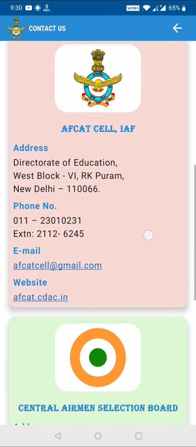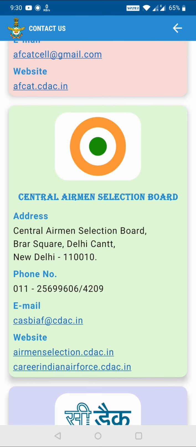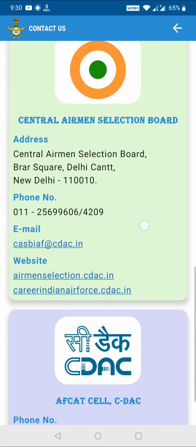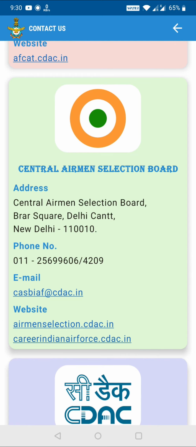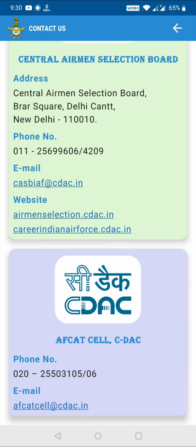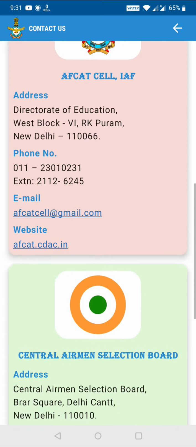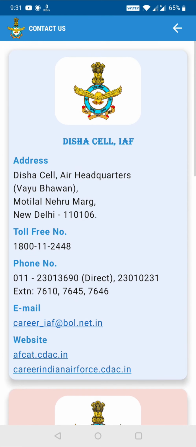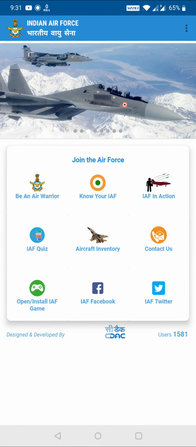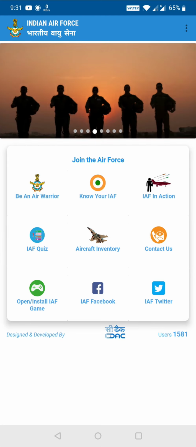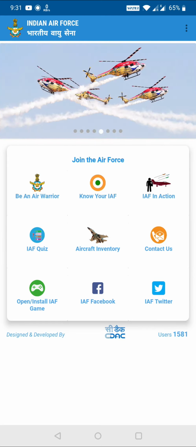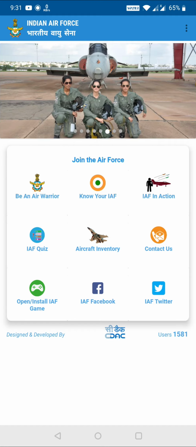Okay, then they have given Central Airman Selection Board. So if you are opting for the airman thing, you want to be an airman in the Indian Air Force, then you have the details over here. Then they have CDAC. So CDAC is the one which has the AFCAT website and which has developed this app. Okay, so contact is the one thing, and then we have open and install IAF game. So as we all know, before, Indian Air Force launched one Indian Air Force game, so this is for that. Then IAF official Facebook page, so it will open the IAF official Facebook page, and this is the IAF Twitter, so it will open the IAF Twitter official account.